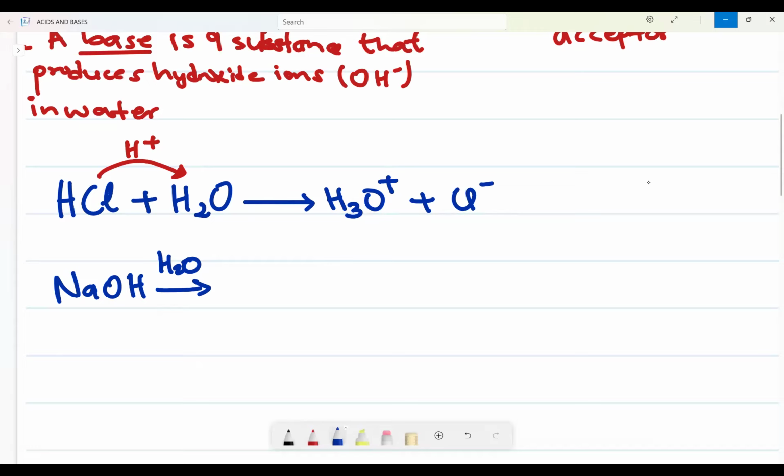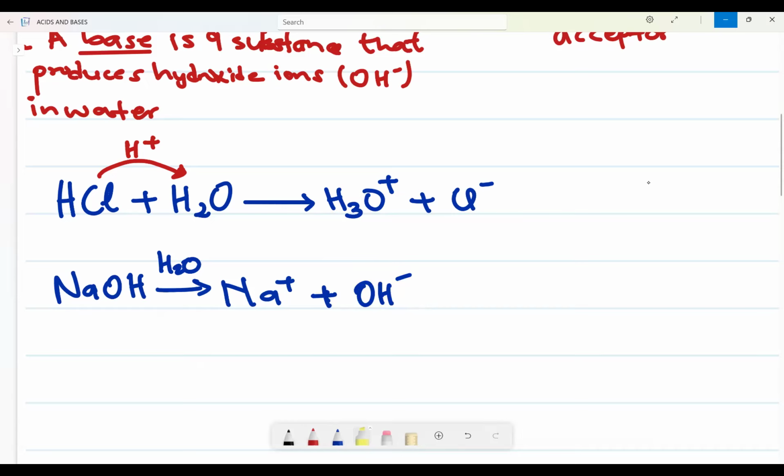An acid ionizes whereas a base dissociates in water. Therefore, it will form ions. It will break into two: sodium plus as well as OH minus. According to Arrhenius, a base is a substance that produces OH minus in water.